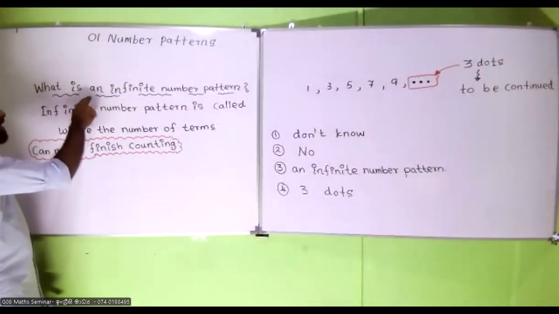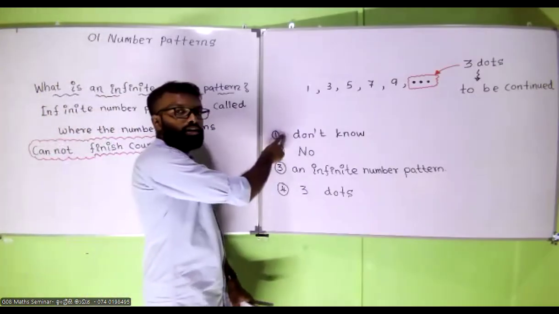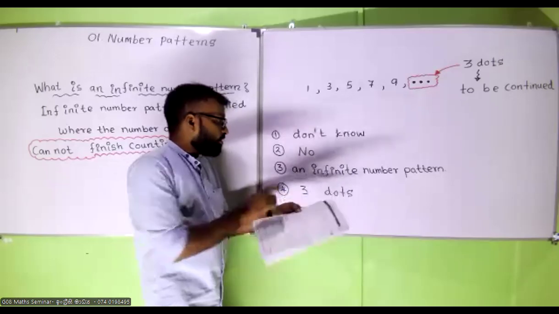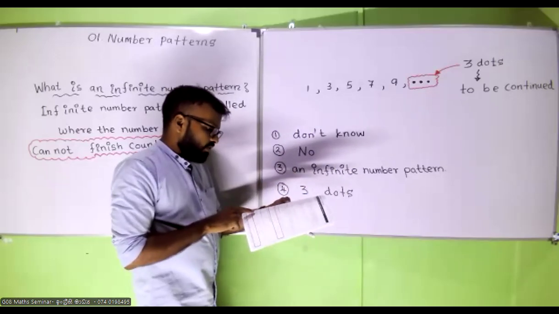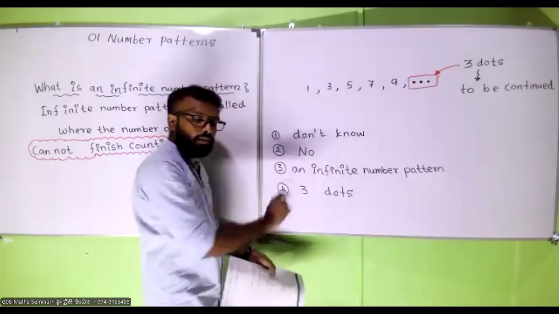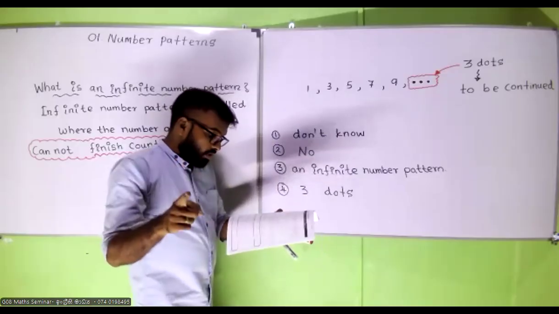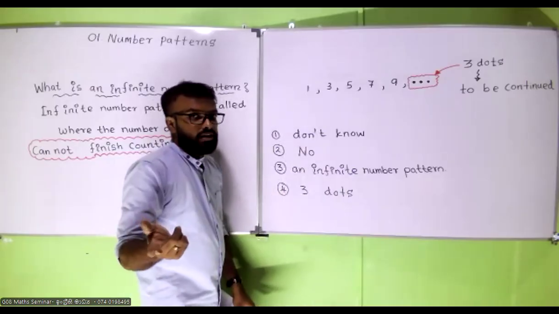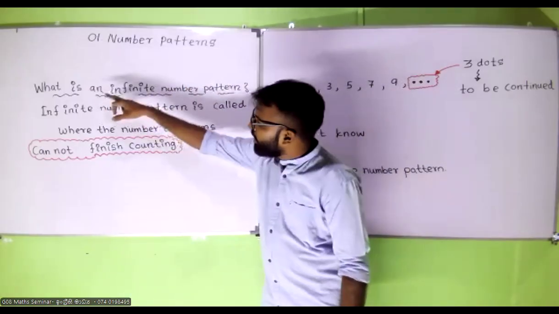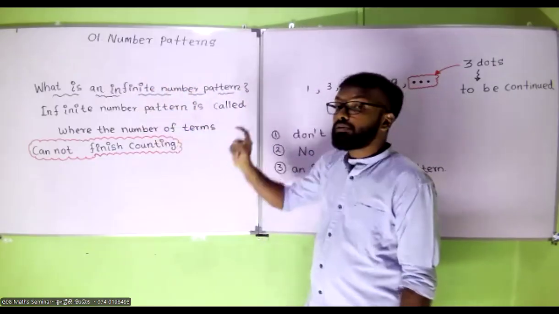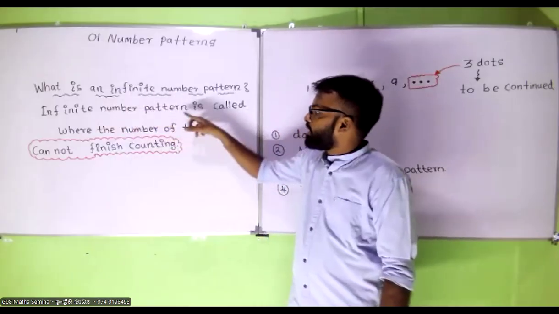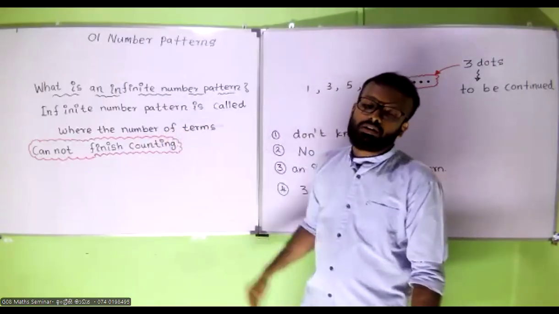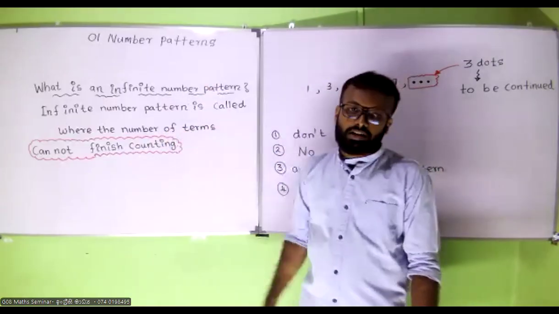What is an infinite? Okay, so these are the answers for the odd number pattern. Can you finish counting? No. Since we cannot finish counting, we say it is an infinite number pattern. Therefore, to denote that, at the end we put 3 dots. Inside the box we write what an infinite number pattern is: where the number of terms cannot finish counting.